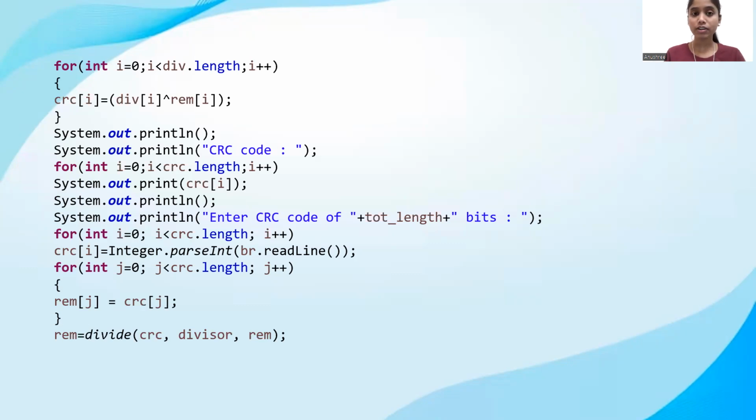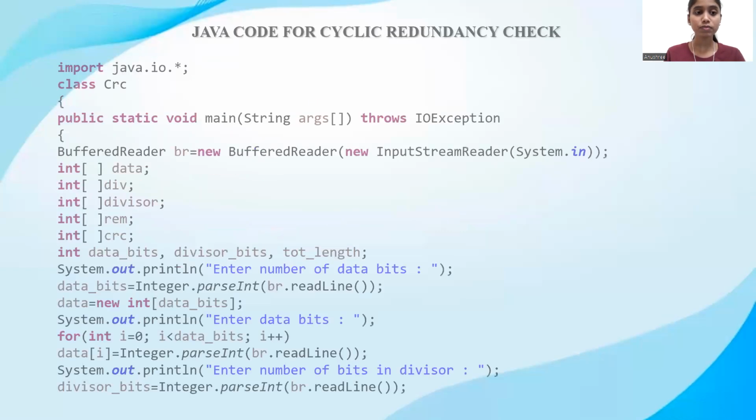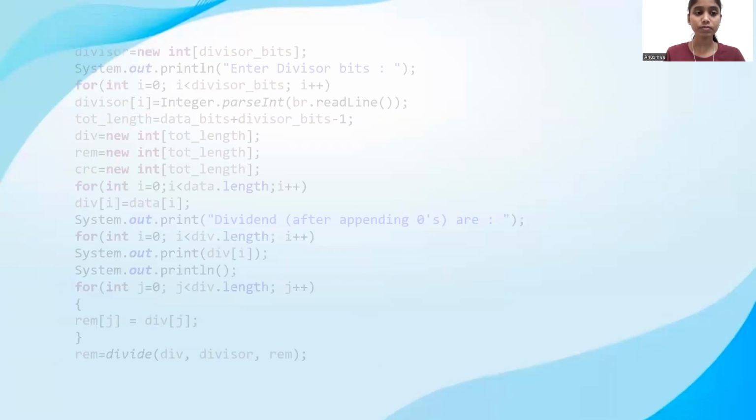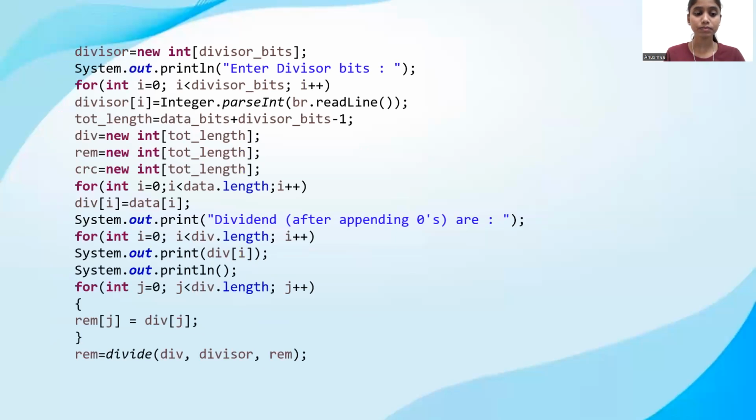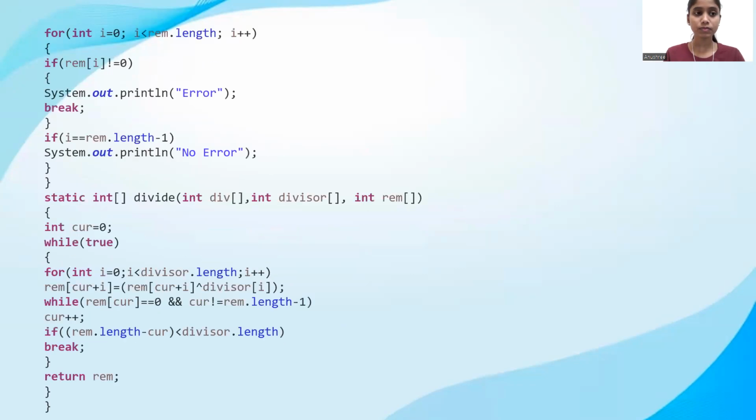The user will enter the CRC code of total length bits, and then we check the remainder for the CRC bits. If the remainder is the same as at the sender side, there is no error; if it is not equal, then there is an error. If the remainder is not equal to 0, we print that there is an error during the transmission.